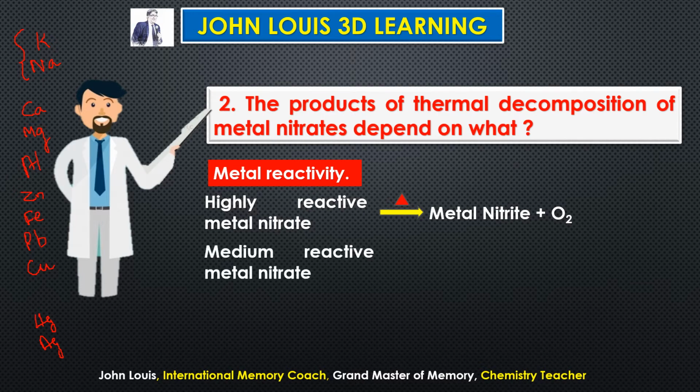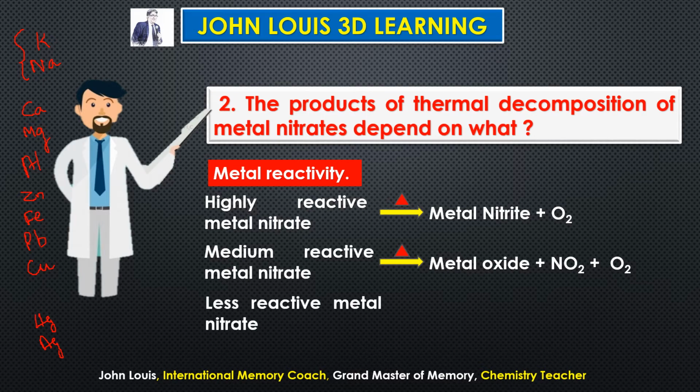What about the medium reactive metal nitrates? When they are heated, they give metal oxide plus nitrogen dioxide plus oxygen. Whatever the metal nitrate, the corresponding metal oxide will form along with nitrogen dioxide and oxygen. What about less reactive mercury and silver?